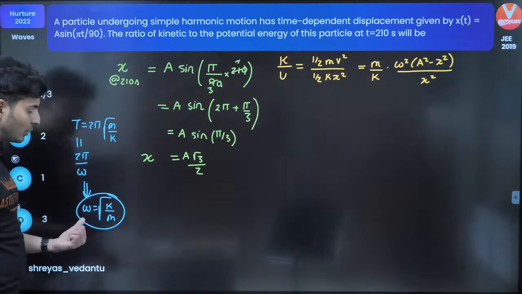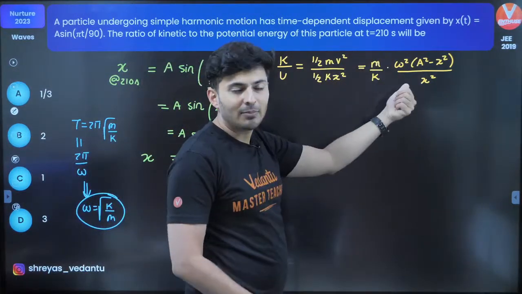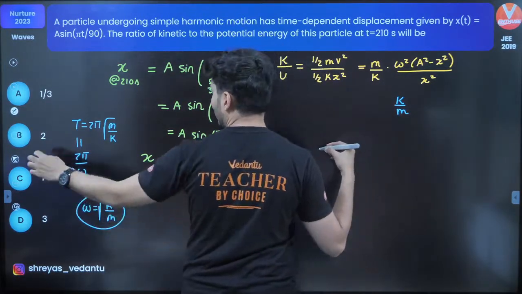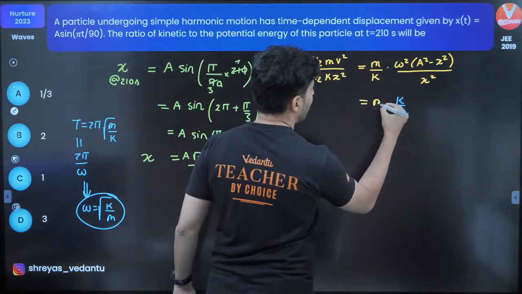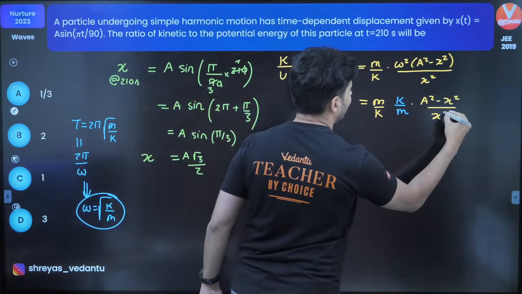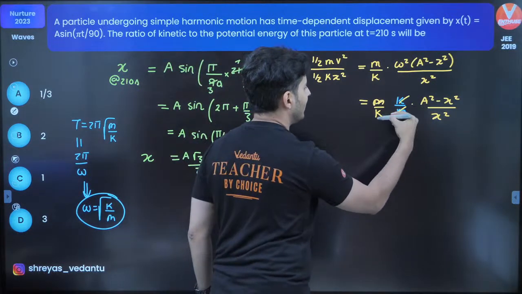This is a very important formula. So use that over here. Instead of omega, write root k by m. So square will be obviously just k by m. That's it, right? And rest of the things as it is. So this is m by k, and this is a square minus x square, of course, and this is x square. Oh, these two get cancelled. That's the best part. So m goes, k goes.